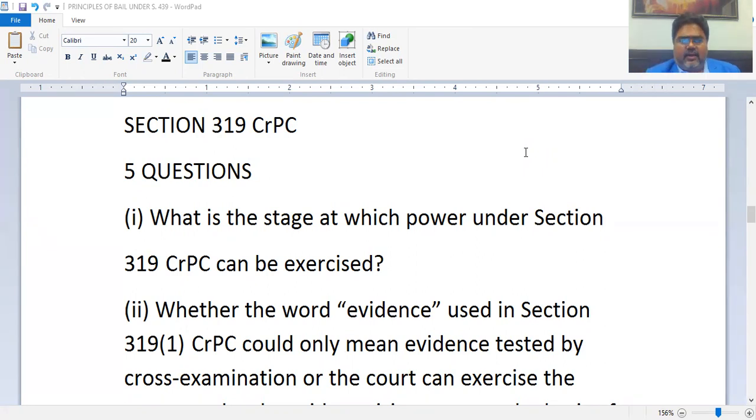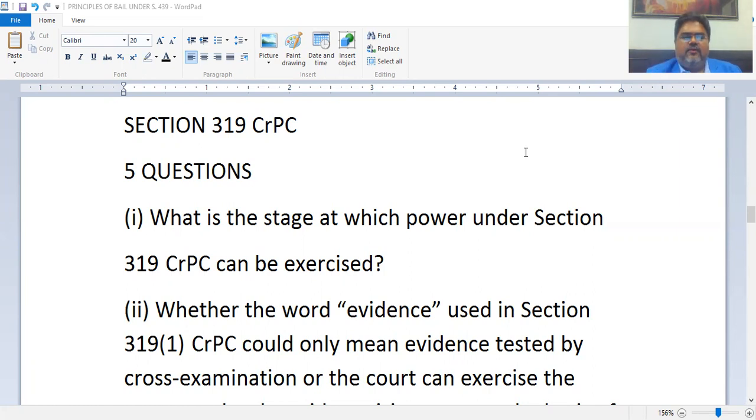Question number 1, and these questions were raised in the recent case of Manjeet Singh versus State of Haryana. So that is the occasion I am discussing these questions with you. What is the stage at which power under Section 319 CRPC can be exercised? So the first question relates to the stage. When can the court exercise the power under Section 319 CRPC?